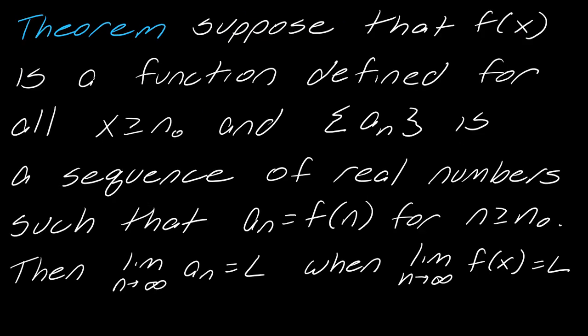Now, another connection between functions and sequences comes from this other really important theorem. Suppose that f of x is a function defined for all x greater than or equal to n sub naught, that's what we call it. And a sub n is a sequence of real numbers such that a sub n equals f of n for n greater than or equal to n sub naught. Then the limit as n approaches infinity of a sub n equals L when the limit as n approaches infinity of f of x equals L.